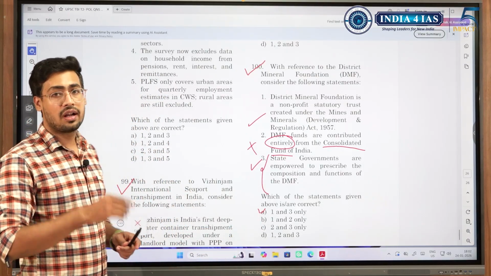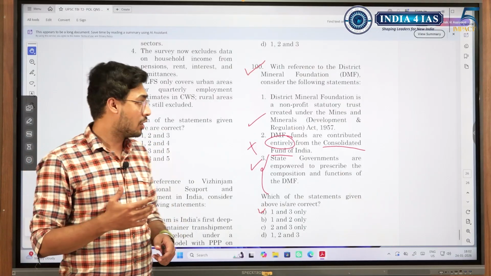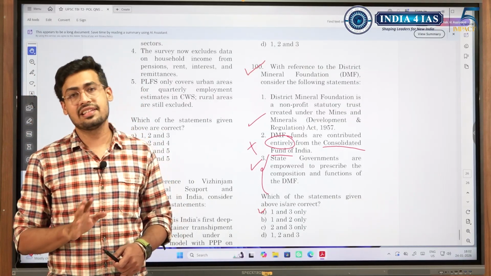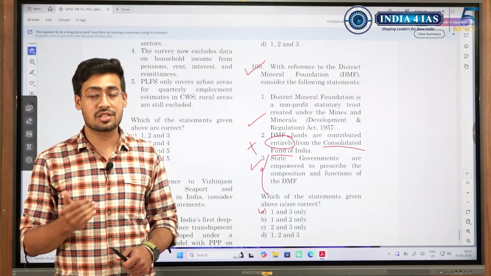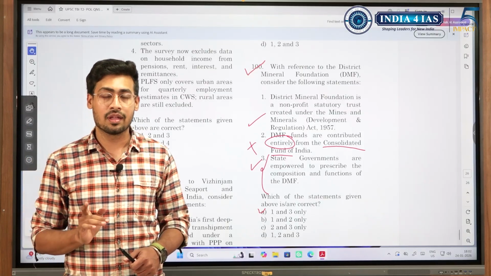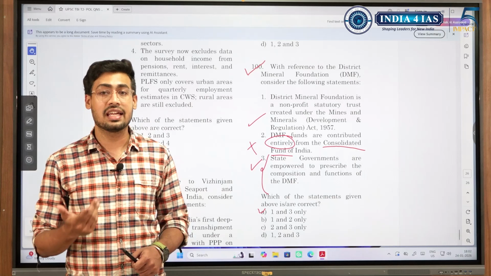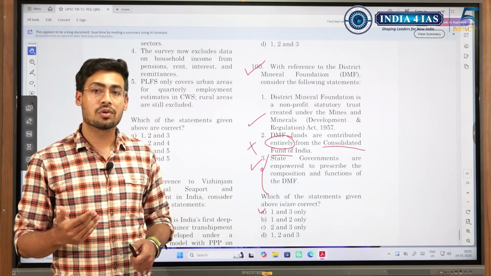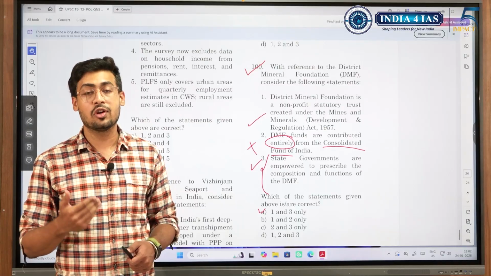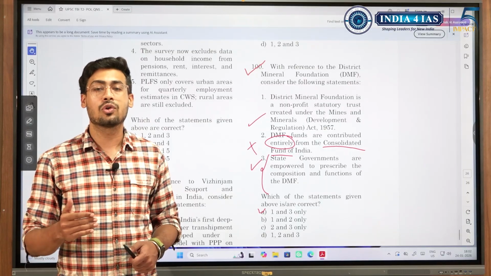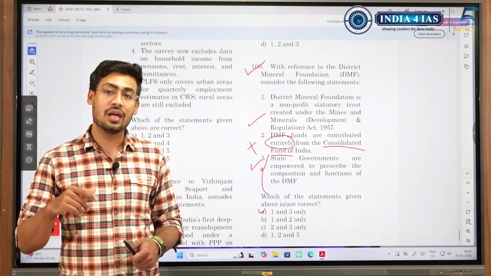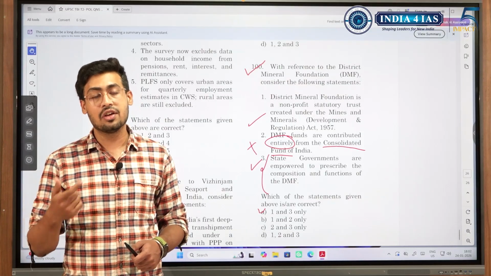So if I have to recap or give a brief summary over this paper, see, the paper is largely static. Please do not expect such questions to appear in the actual UPSC exam. I am not telling this thing to scare you, because this is a level 1 question. We cannot give you the actual UPSC paper level of difficulty when you are beginning, because now you need to grow. You need to grow your confidence, because only when you grow your confidence will you be able to attempt more difficult questions in the future.